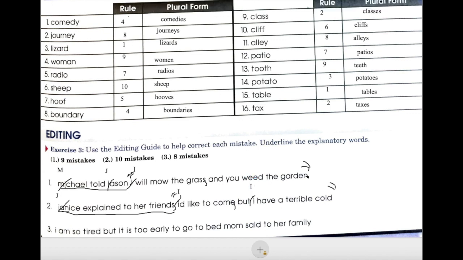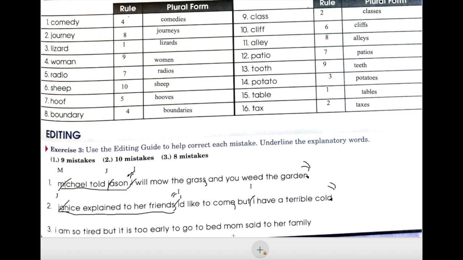Have a terrible cold. Put a period at the end of our sentence. Okay, did we miss anything? Let's count our mistakes. We should have 10. 1, 2, 3, 4, 5, 6, 7, 8, 9, 10. Okay, we have them all.